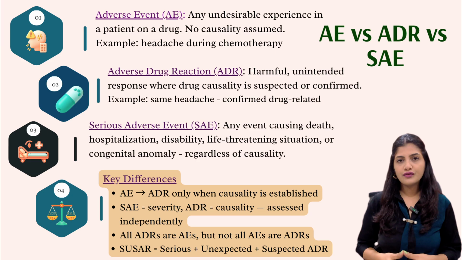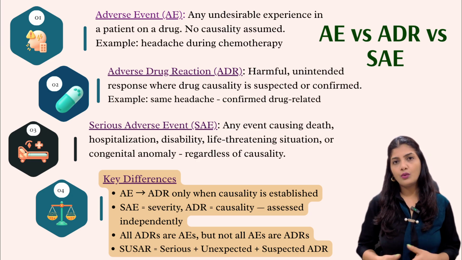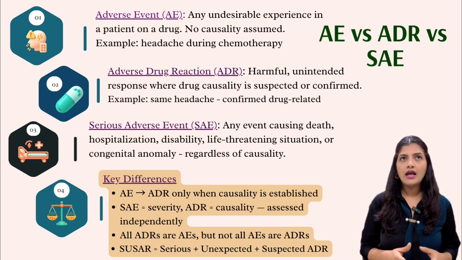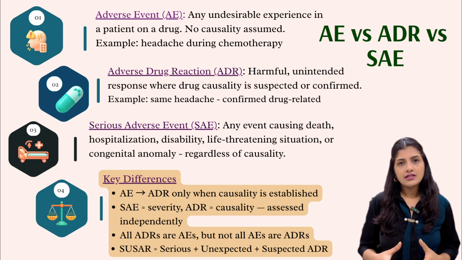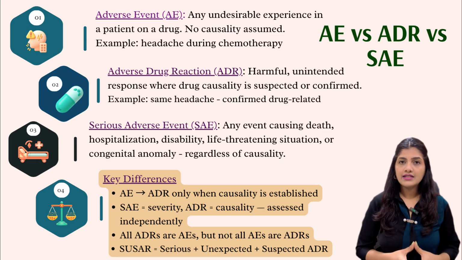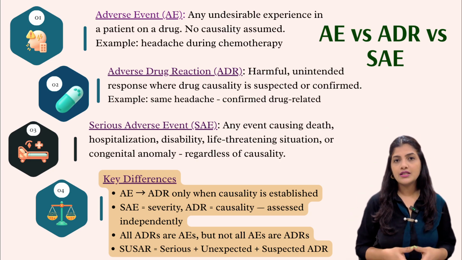Now here are the key differences I want you to remember. An AE becomes an ADR only when causality is established, and SAE is about how serious the event is, and ADR is about whether the drug caused it. These are assessed independently, so you can have an SAE that is not an ADR and an ADR that is not an SAE. And one more term I want you to note down is SUSAR.